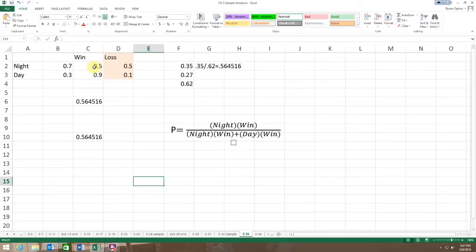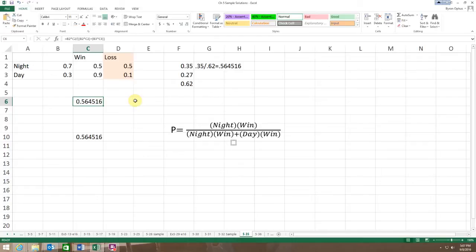That'd be 0.7 times 0.5, which is 0.35, divided by 0.35 plus 0.27. I made the big long one like this, and it goes like this.